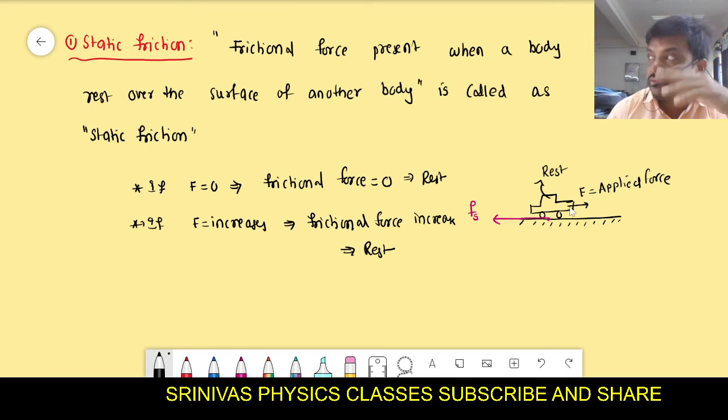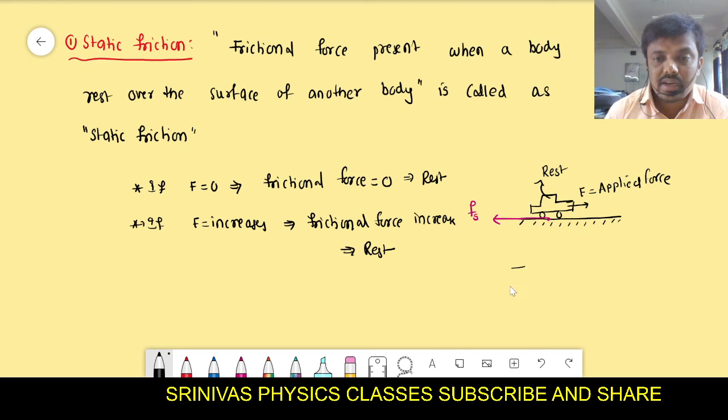Otherwise, after a few times, the force keeps increasing, and when the force becomes a little more, the car starts to move. Is it correct? When the force is increased by a large amount, the car starts to move, right? If 2 or 3 members pull the car, at that moment the car will be in motion, right? At that moment, the frictional force is less than the applied force. If at that moment also the frictional force were balanced with the applied force, the car should not move. The frictional force does not balance the applied force every time.